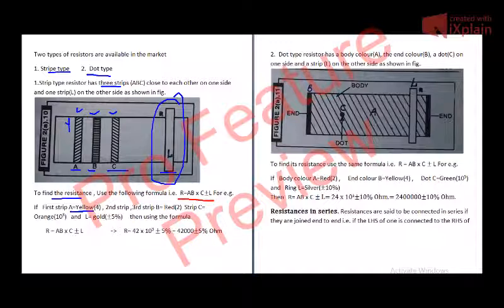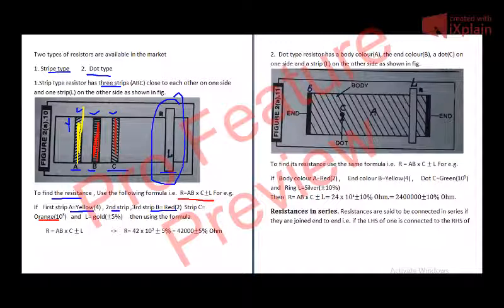If the color of the second strip B is red, and the color of the third strip C is orange.